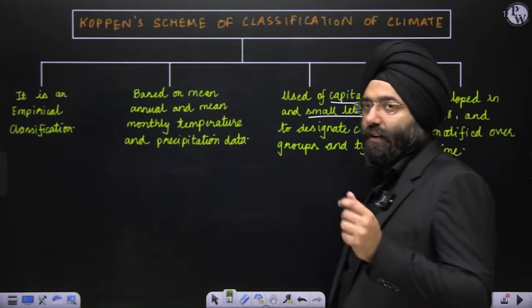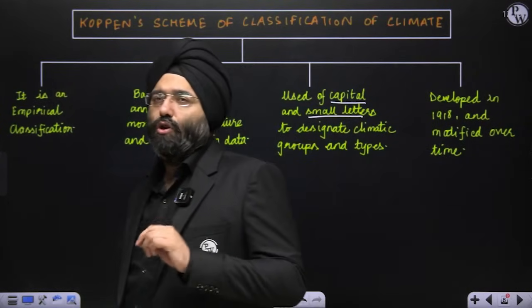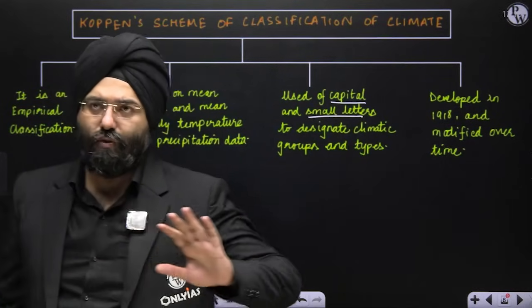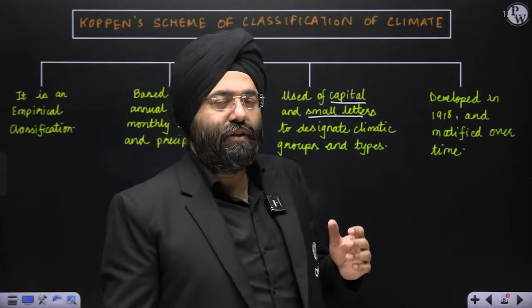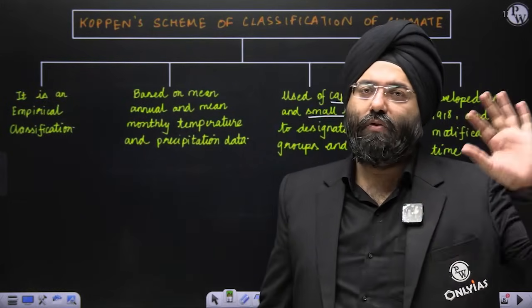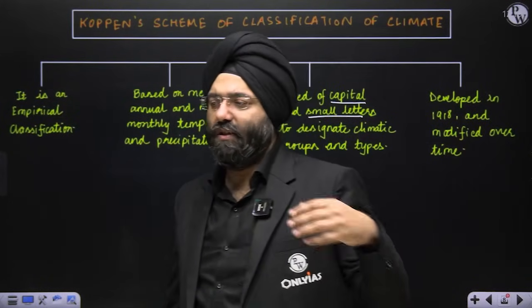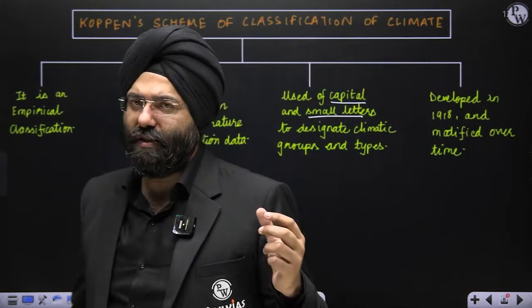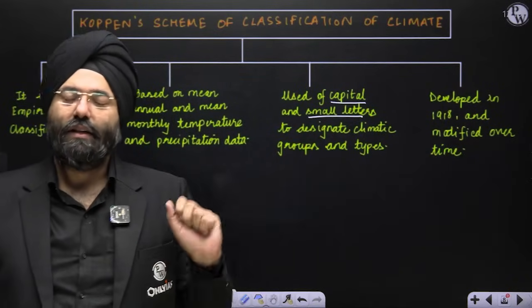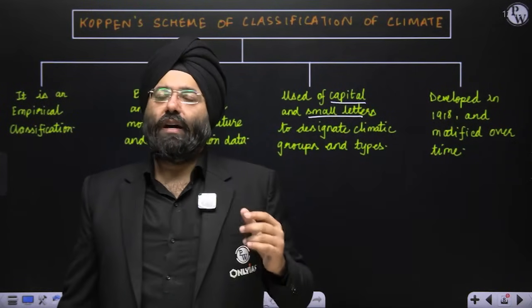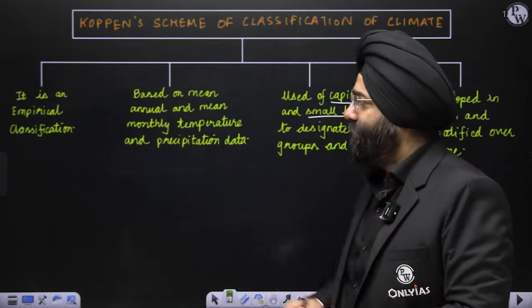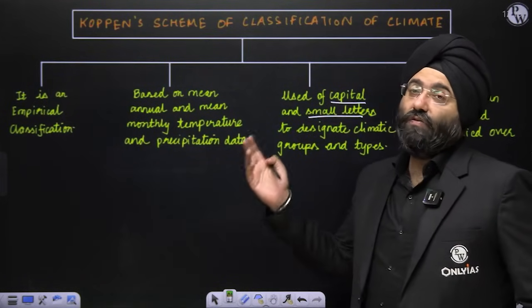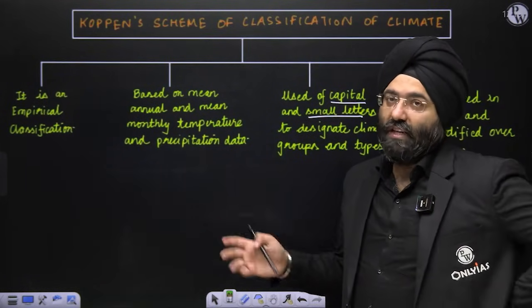Again, I'm repeating that for general studies, you do not have to go beyond Koppen. Why? Because if you have the optional subject of geography, then you have to do four or five thinkers, different classifications, and all the explanations. For GS, only Koppen, that is it. Now, Koppen's classification, again why? Because it is famous, and it has also been revamped. So let us see these things. Please remember, this has been asked in one of the PCS papers also. It can be asked in UPSC.